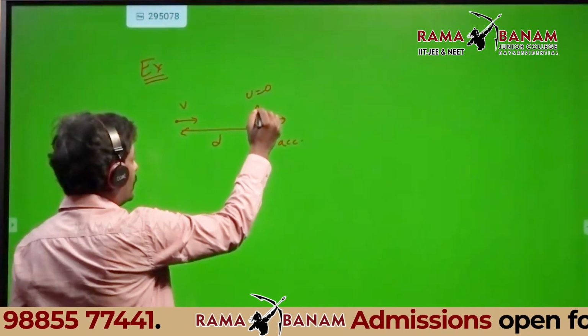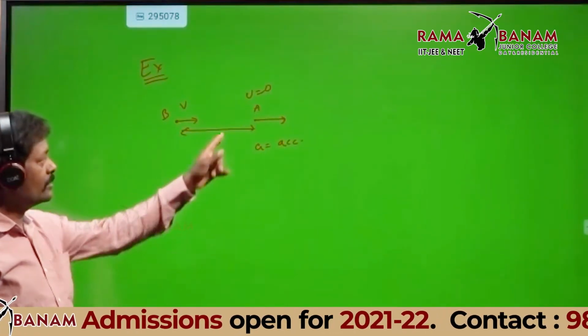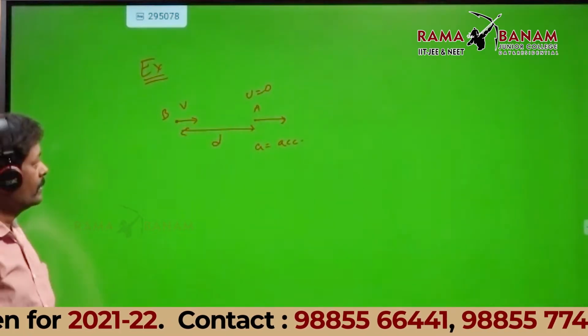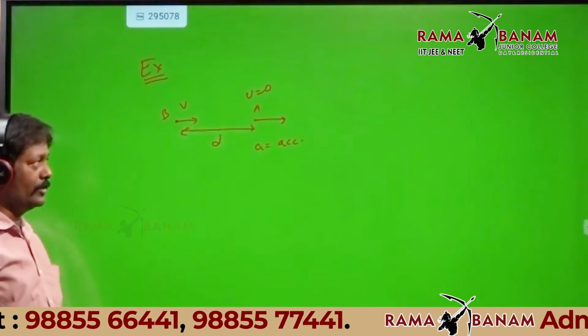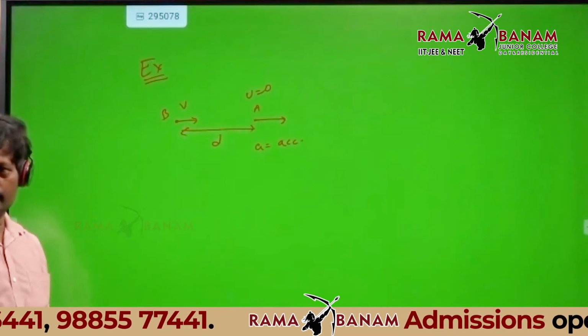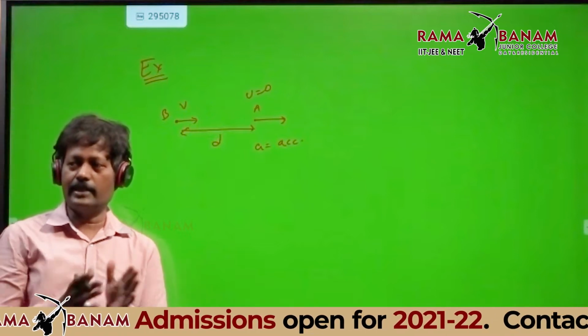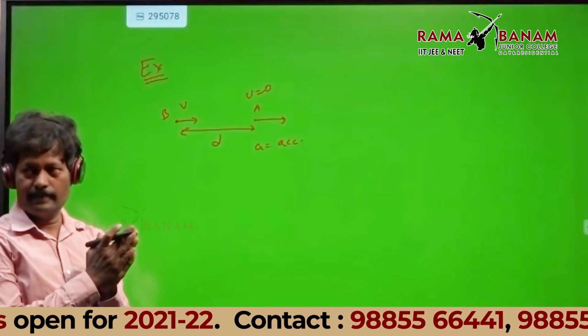This is car A, car B. A is starting from rest with an acceleration of a, and B is having an initial velocity, a uniform velocity v. That means there is no acceleration for B. It's going with a constant velocity.